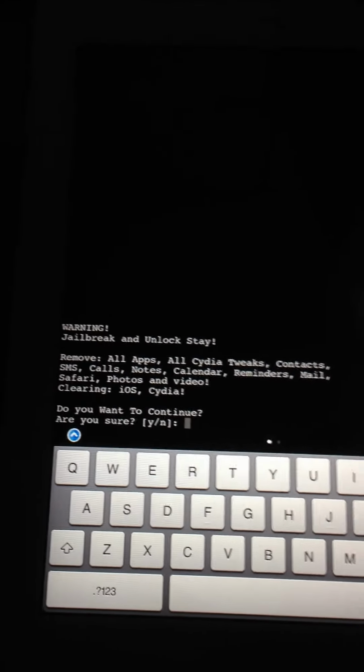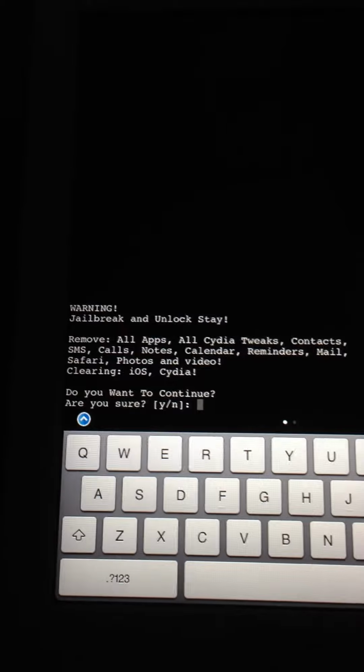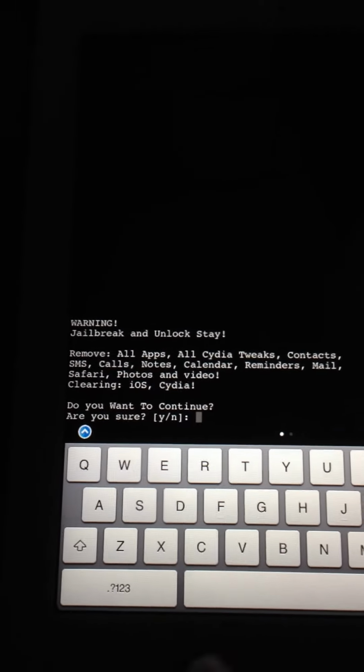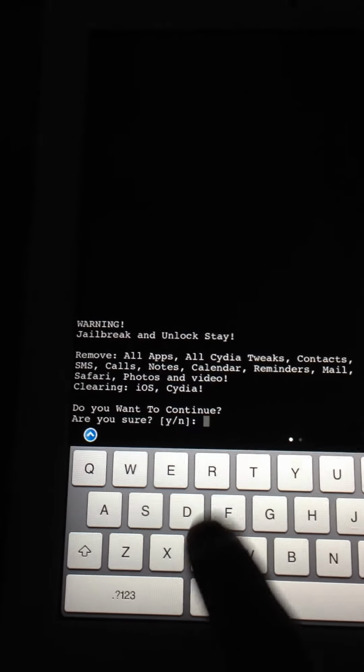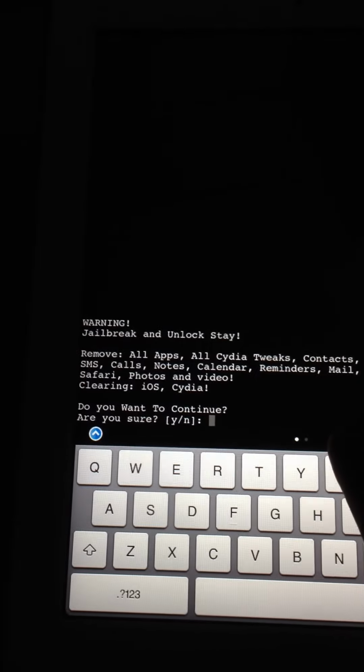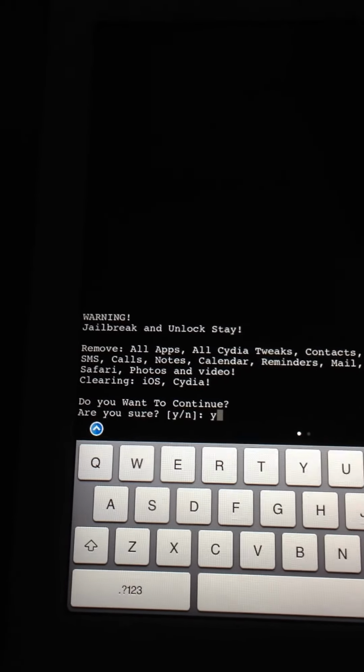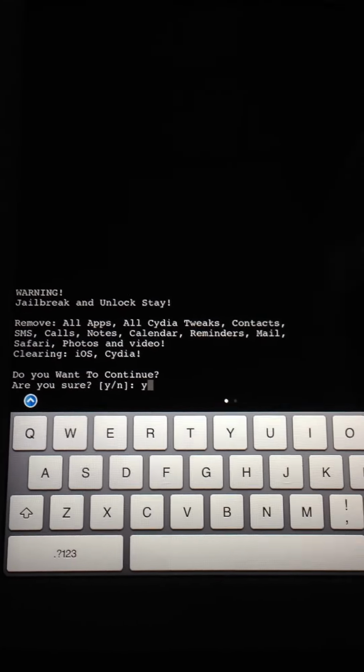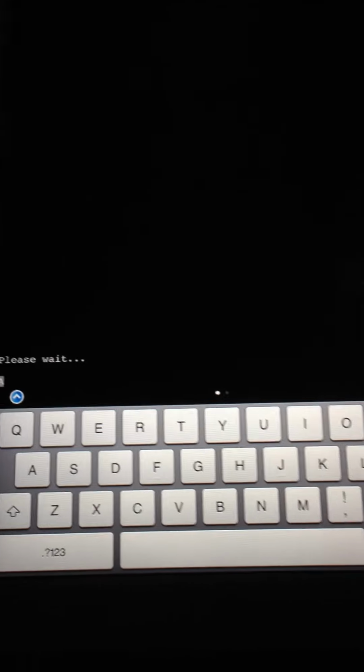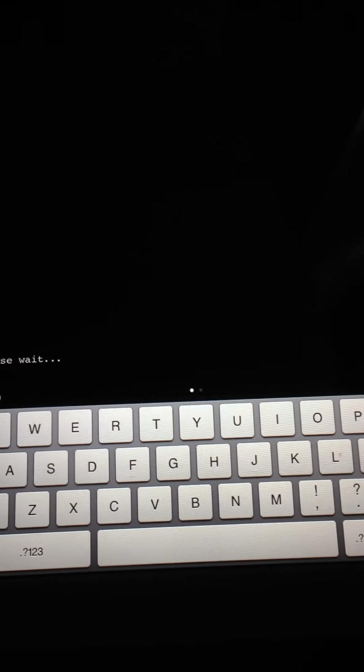So now it says, do you want to continue? Are you sure? Y for yes and N for no. So we enter Y and then click return. It's not going to take that much, about 30 seconds or 1 minute maybe.